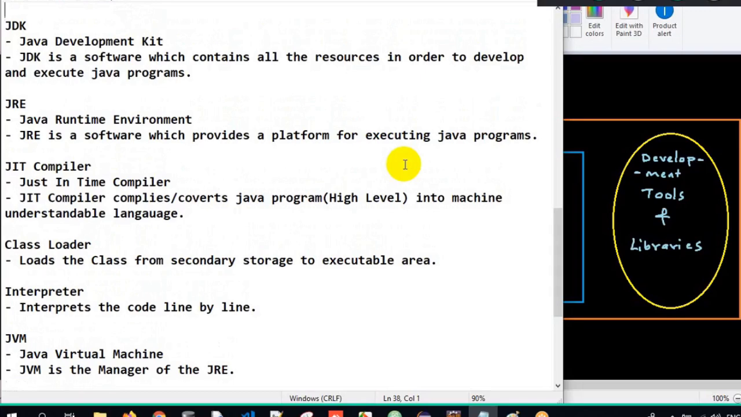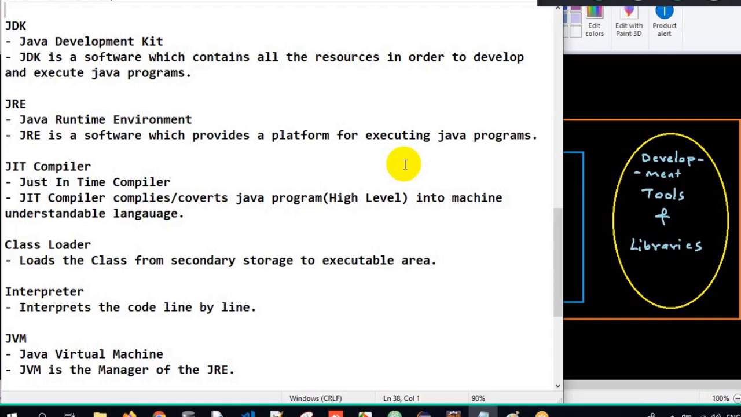So what is JDK? JDK is Java Development Kit. It's a software. Once I download and install that particular software, I can develop and execute Java programs. So JDK is a software which contains all the resources for developing and executing Java programs. And then what is JRE? Java Runtime Environment. Now my Java program has to get executed on one platform, so he has to provide one environment, right? So JRE provides an environment or a platform wherein my Java programs can get executed.